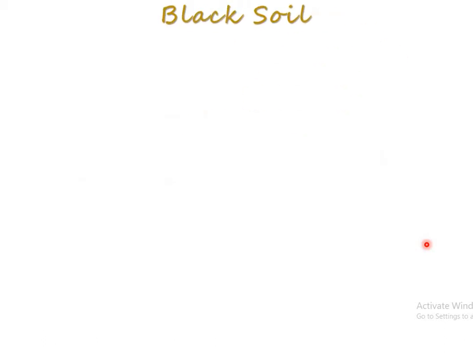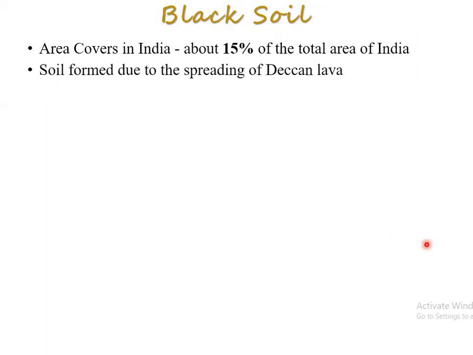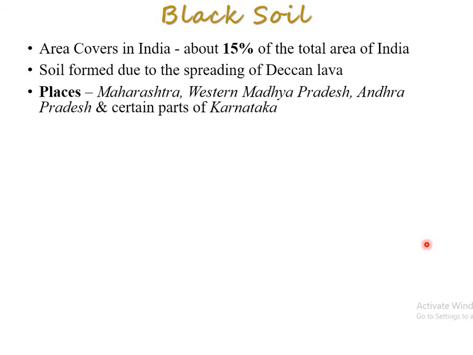Third one, black soil. It is known as regur. The area covered under the black soil or regur soil is 15% of the total of our country. This soil formed due to the spreading of Deccan lava, right? Because of the Deccan lava spreading, this soil is there. Mostly it is found in Maharashtra, western Madhya Pradesh, Andhra Pradesh, and certain parts of Karnataka.